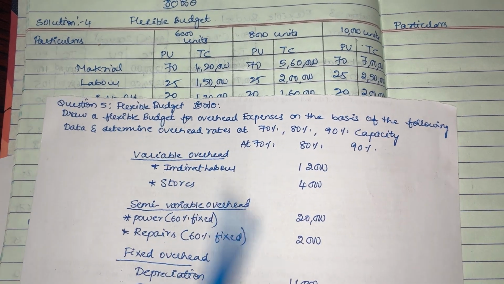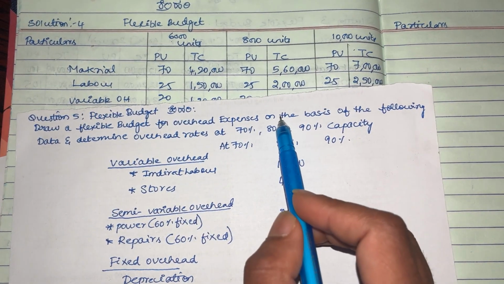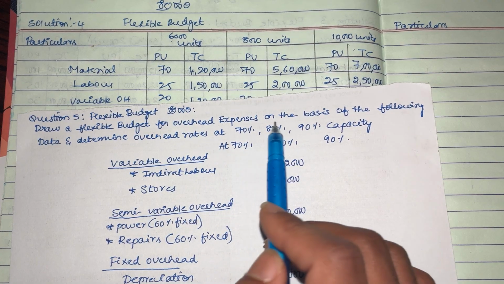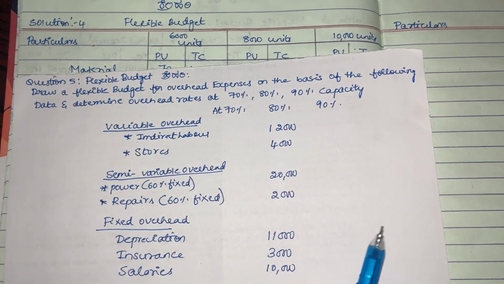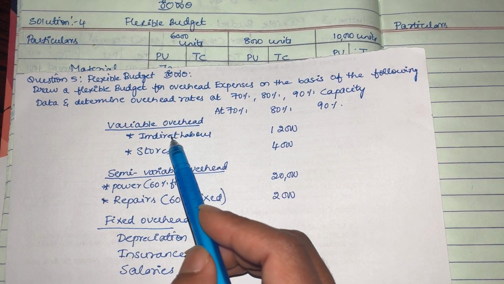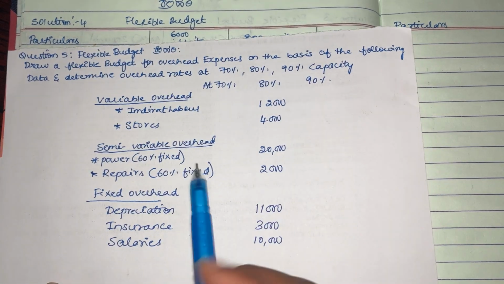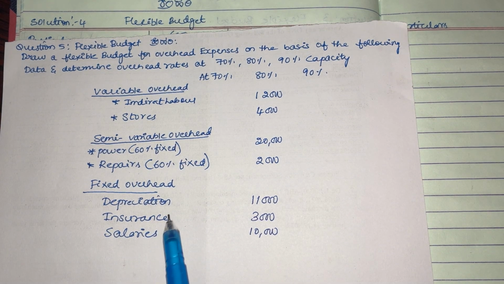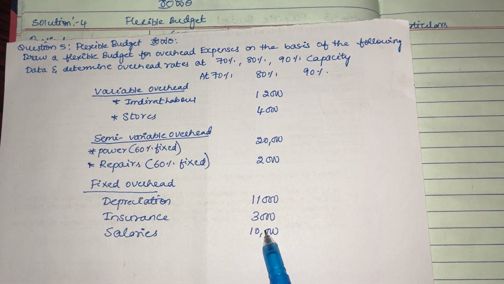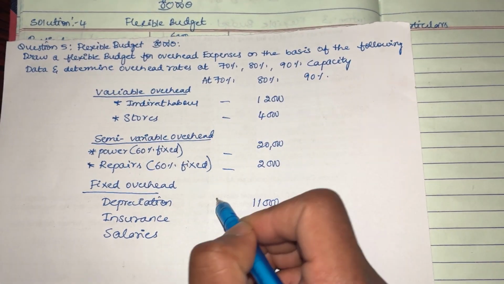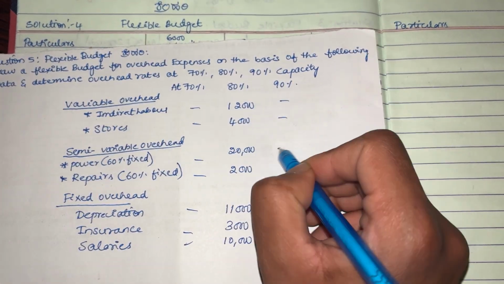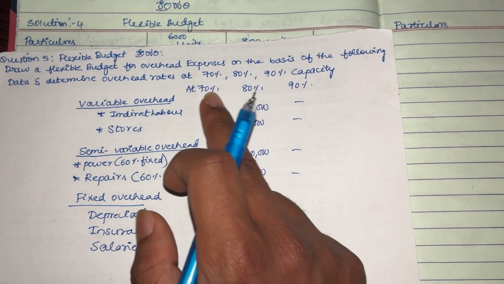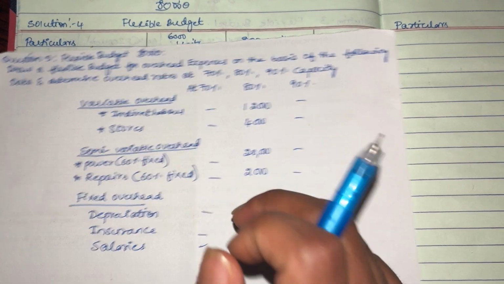So draw a flexible budget for overhead expenses on the basis of the following data. Determine the overhead rates at 70%, 80% and 90% capacity. Now we have variable overhead, so indirect labor and stores, power and repairs, and fixed overhead, depreciation, insurance and salary. Now the data is given for 80% capacity, and for 70% capacity it is not given, and even for the 90% capacity it is not given. Now we have to prepare a flexible budget for 70% and 80% capacity.